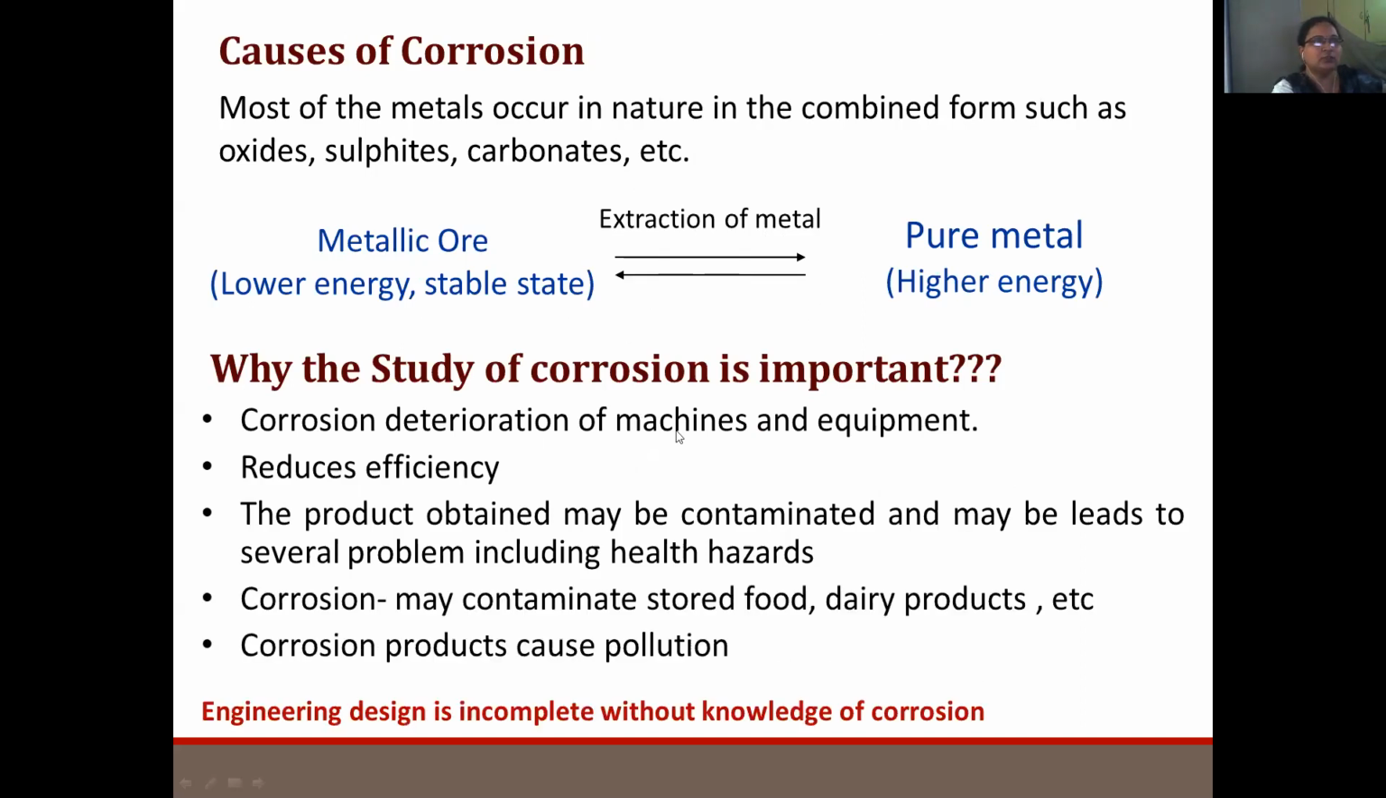Why the study of corrosion is important is because corrosion is deterioration of machines and equipment, because they are made of metal. Then it reduces the efficiency. The product obtained may be contaminated and may lead to several problems, including health hazards. It may contaminate stored food, dairy products, etc. It may also cause pollution. That is why we can say that engineering design is incomplete without the knowledge of corrosion. So they should know what is meant by corrosion.